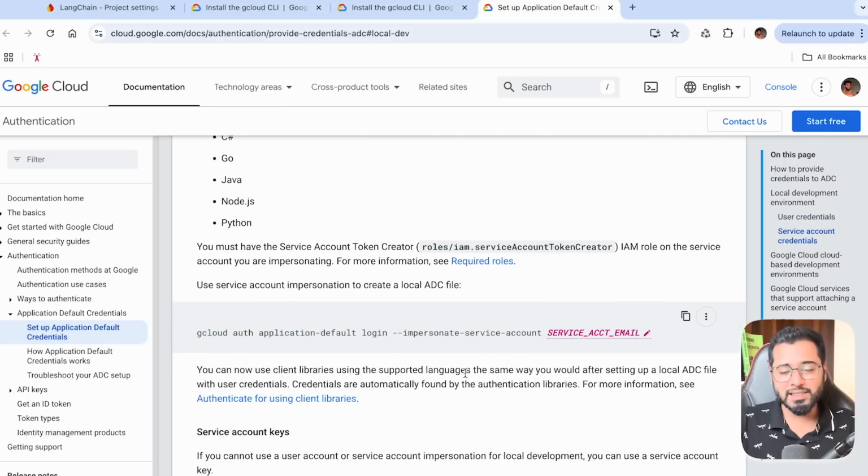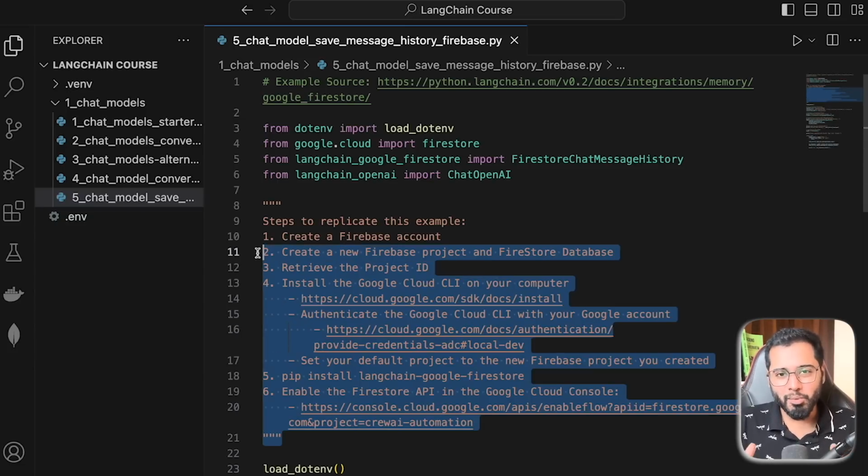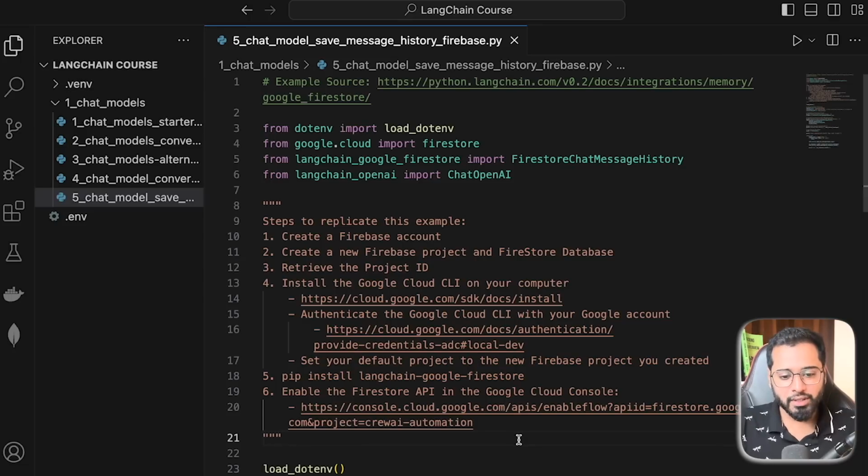It is pretty simple. There's tons of tutorials out there that will help you set this up. And to be honest, you don't even need any of these tutorials because the documentation is pretty straightforward as well. But we're not going to go too deep into it in this course because it's a little out of scope for this course, right? And finally, we're going to install this particular package as well. Again, this package is built by LangChain and it does all the magic to communicate with the Firebase Firestore, right? So this entire thing, the Google Cloud setup, is kind of the most difficult part of the section, the setup of it, but the rest of it is very similar to what we did in the previous section.